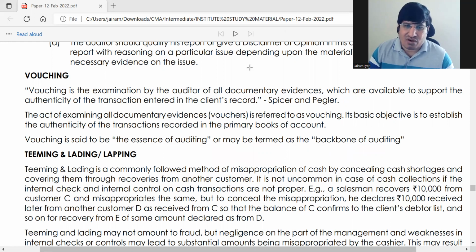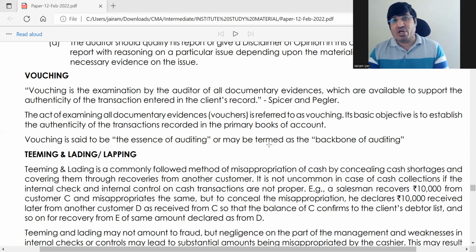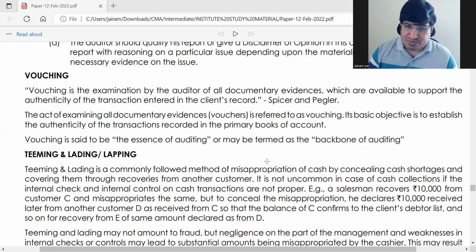It's not called fraud as such, since fraud is for a big amount. Normally the amount involved is not too big, but sometimes it can be substantial if there is no proper internal check, and it can become a regular thing. Many times you do not know that this happened. Even after the employee quits, maybe after 2 years or so, you will come to know that this has happened.